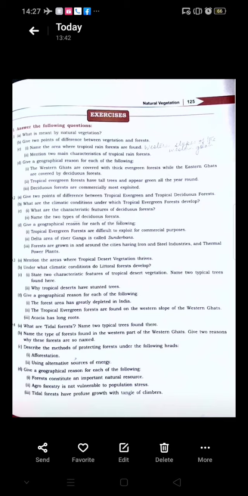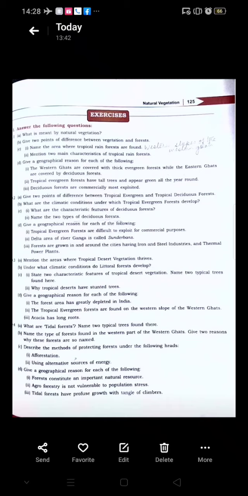Describe the methods of protecting forests under the following heads. Afforestation. In afforestation, you will write that afforestation means planting trees on land which are not previously covered with forest vegetation. Is that clear?